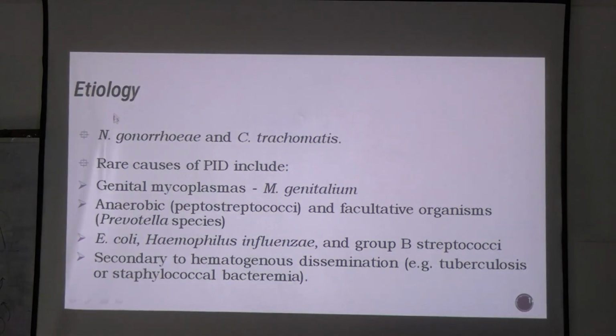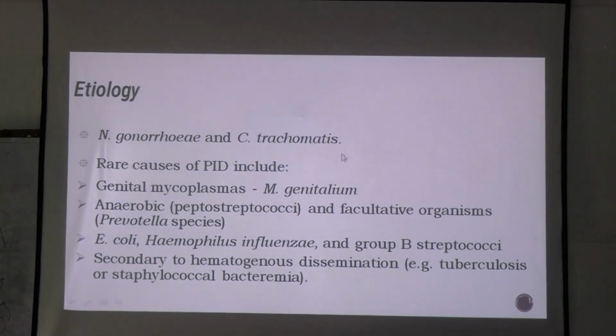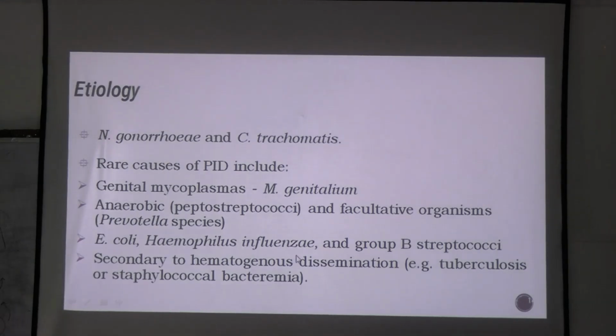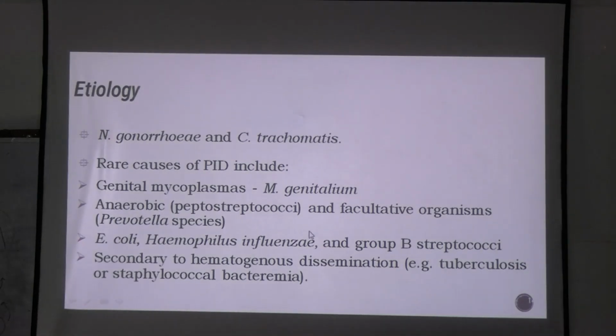What is the etiology? When we were discussing Fitz-Hugh-Curtis syndrome, we were talking about gonorrhea and Neisseria. What are other rare causes? Mycoplasma, anaerobes, E. coli, Haemophilus influenzae, group B streptococci, or disseminated infections such as TB or staphylococcal infections from another primary site in the body.